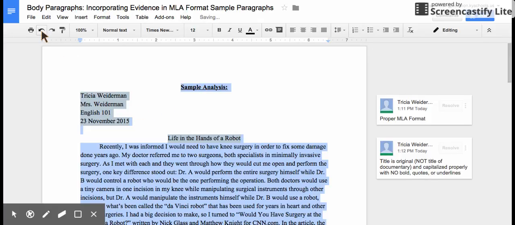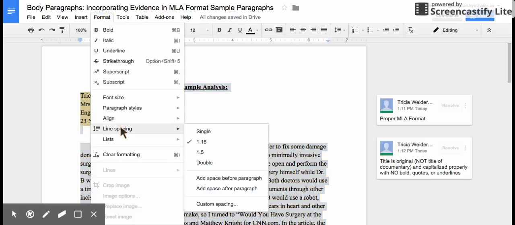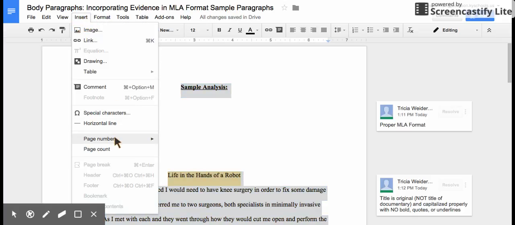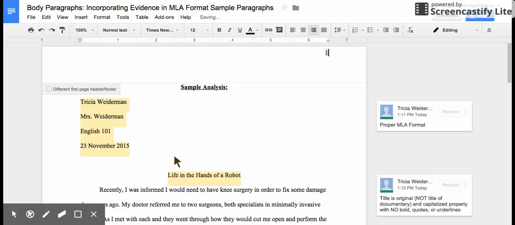I also need to double space it. So I come over to Format, Line Spacing, and change it to double. And the last thing I need to do, we talked about we need a last name and page number at the top right. So I come to Insert, Page Number. This very first one will give me the proper formatting, so you can see it adds a page number, but I also want my last name, so I'm going to click before it and add my last name, and I double check by highlighting it. Yes, it is Times New Roman 12 point, so I'm good to go.